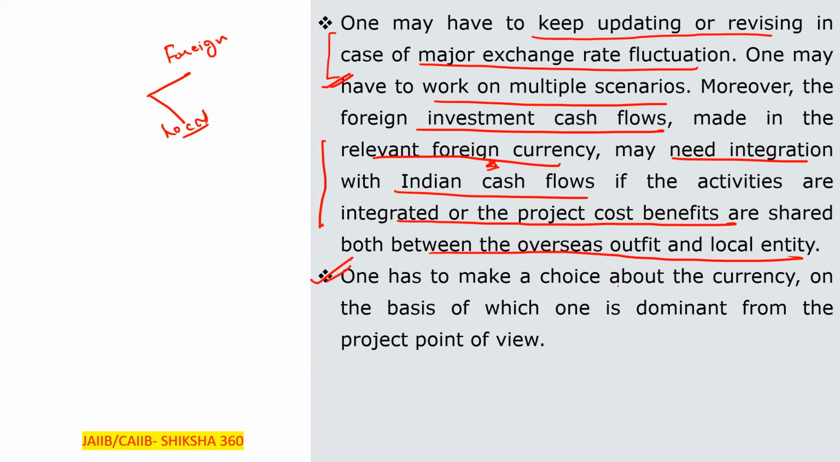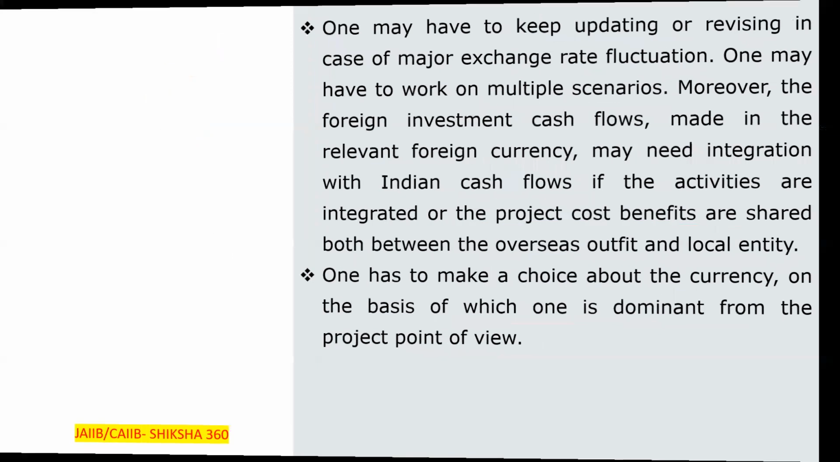So one has to make a choice about the currency on the basis of which one is dominant from the project point of view. Clear? From the project point of view we have to select in which currency we have to deal. Clear? Because while doing business in two currencies, it is very difficult to manage, as continuous exchange fluctuation is going on. So we have to take care regarding that.